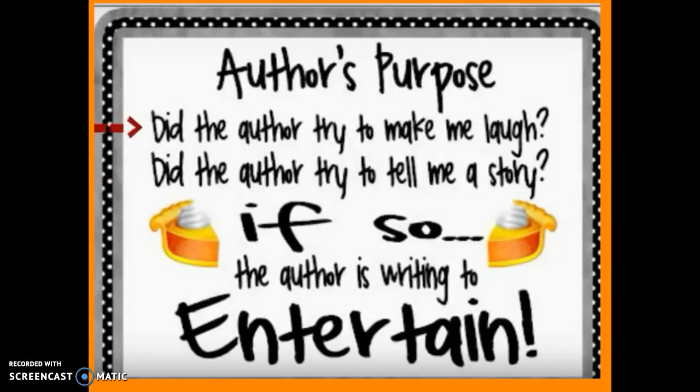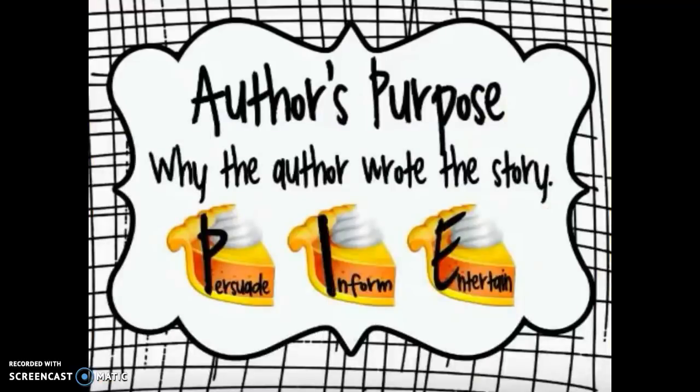Okay guys, so just like you saw in the lesson this week, our comprehension skill, our main goal for the week is to be able to identify the author's purpose after we read a story. So we're going to practice one together, and you guys are going to try it on your own. So author's purpose, when we are reading, we should be asking ourselves the question, why did the author write this story? All authors have a purpose or a reason for the things they write. Sometimes they're writing to persuade, they may be writing to inform, or they may be writing to entertain.